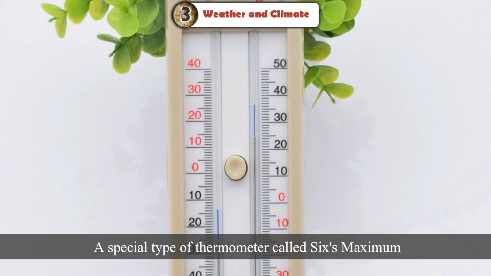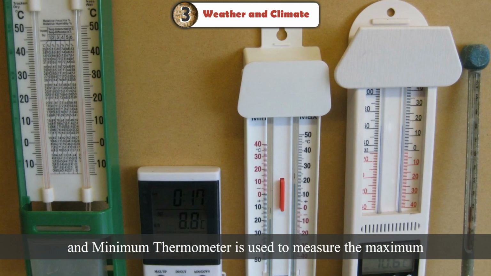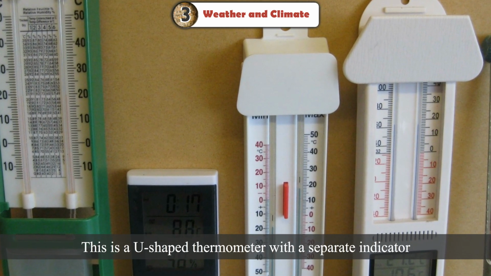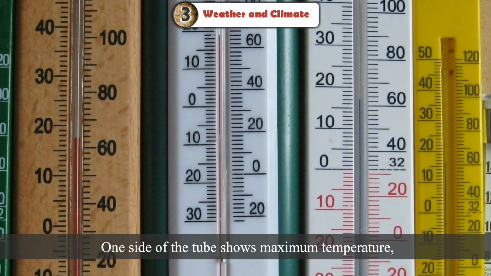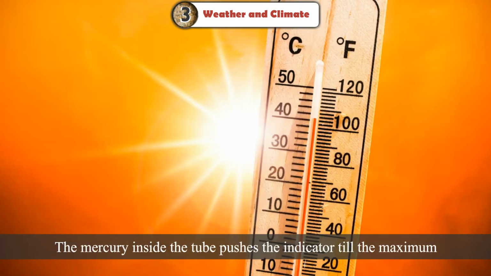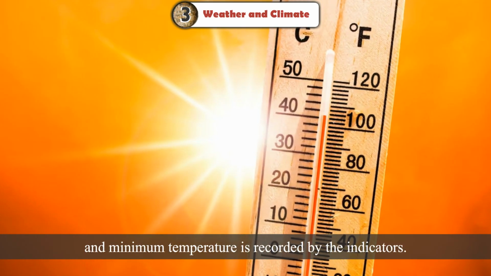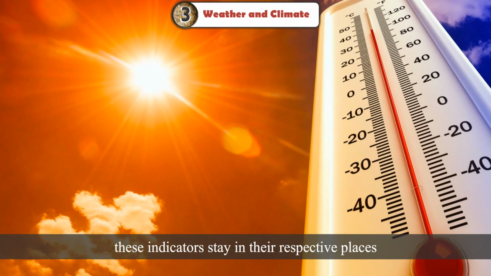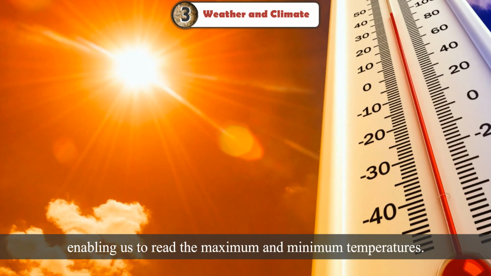A special type of thermometer called Six's maximum and minimum thermometer is used to measure the maximum and minimum temperature during a day. This is a U-shaped thermometer with a separate indicator in each side of the U-shaped tube. One side of the tube shows maximum temperature, whereas the other side shows minimum temperature. The mercury inside the tube pushes the indicator till the maximum and minimum temperature is recorded by the indicators. When the mercury falls, these indicators stay in their respective places, enabling us to read the maximum and minimum temperatures.